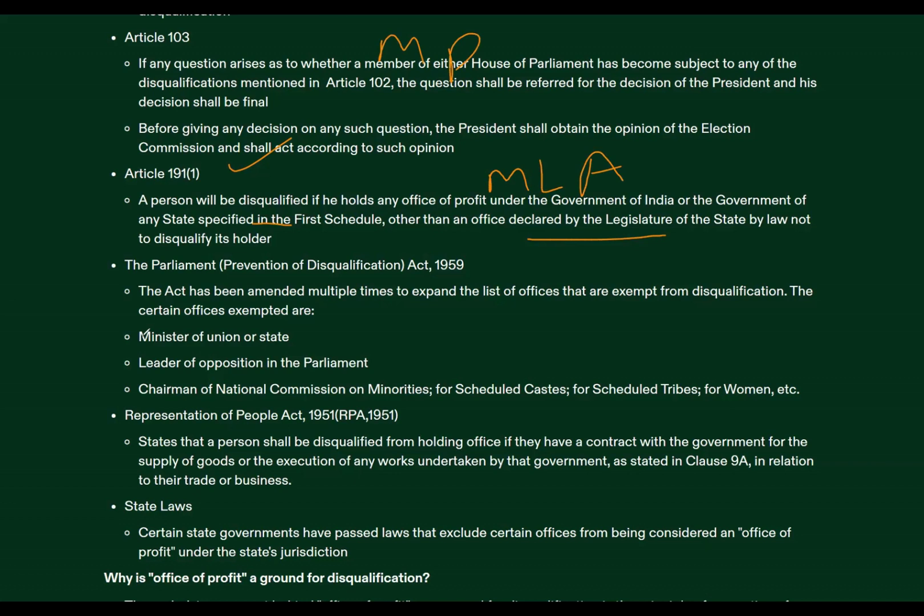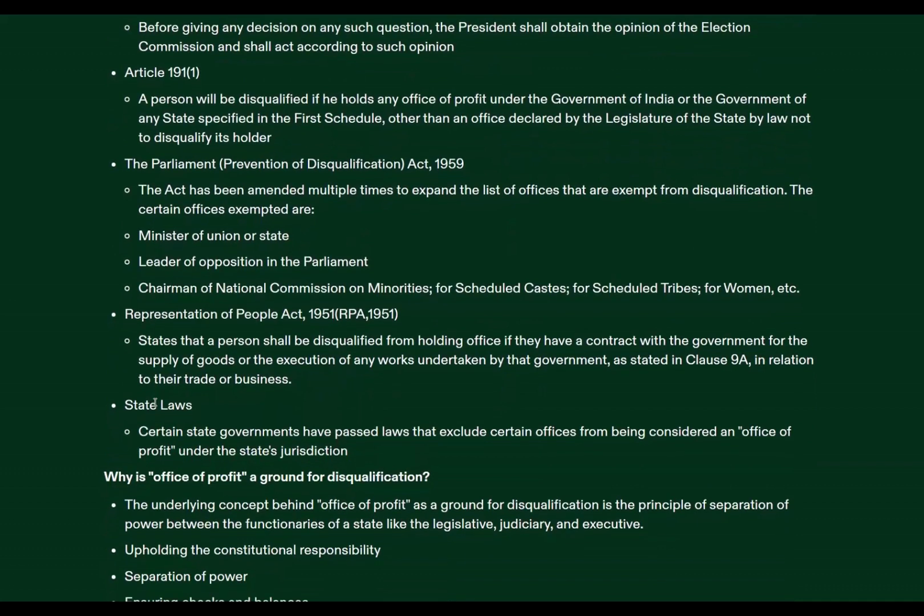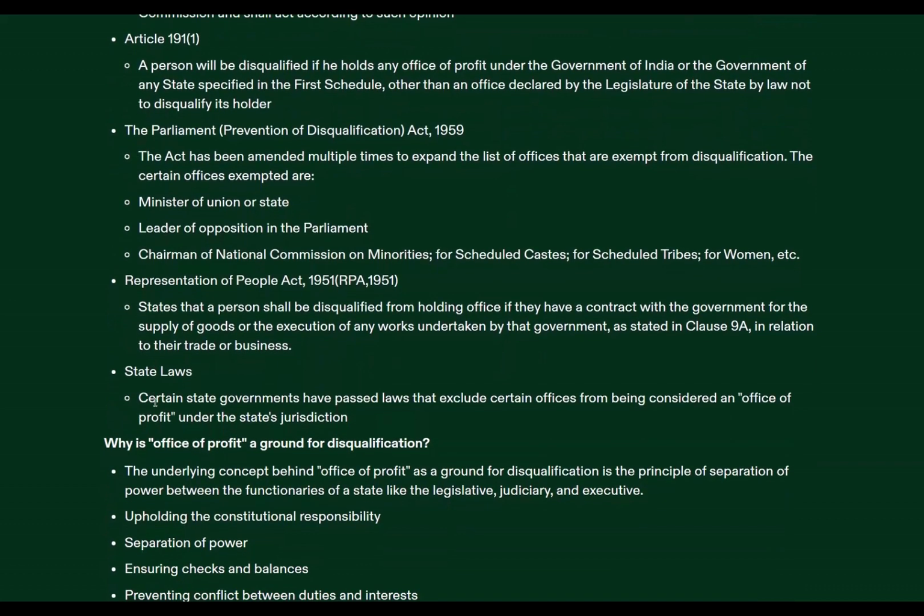Then there is a law, Parliament Prevention of Disqualification Act 1959. It has been amended multiple times to expand the list of offices that are exempt from disqualification. Minister of State or Union, Leader of Opposition in Parliament, Chairman of National Commission for Minorities, National Commission for Scheduled Caste, National Commission for Scheduled Tribe, Women, etc. Chairman of NHRC, all these. Okay. So, Parliament Prevention of Disqualification Act mentioned some of the offices that are exempted for disqualification under Office of Profit.